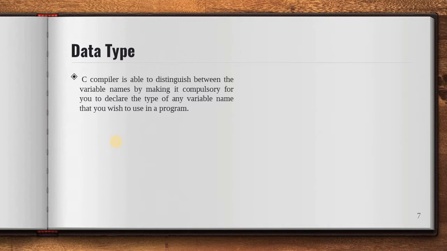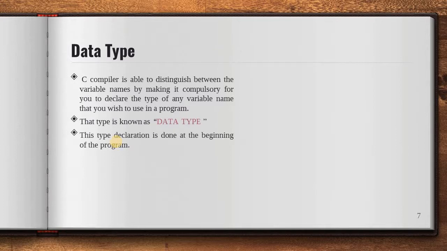So if I want to store some value, I have to give it a name, a variable name. So I have given x equals 5. But besides that, I also have to mention the type of data that I am going to assign to that variable. This part is known as the data type.